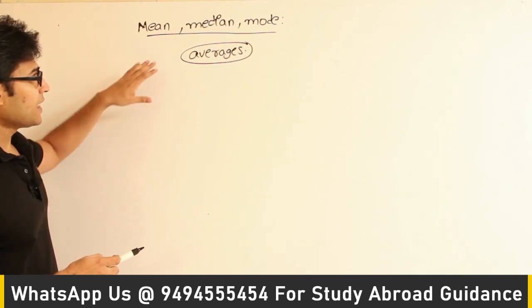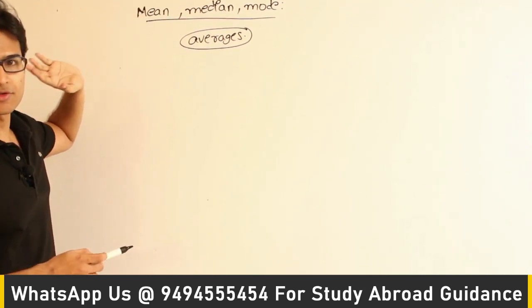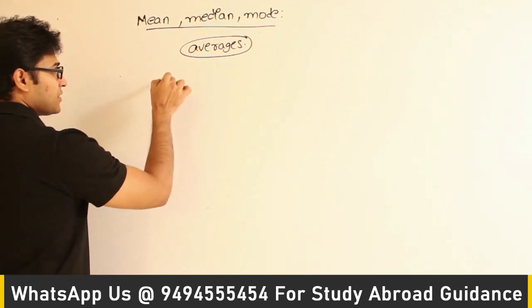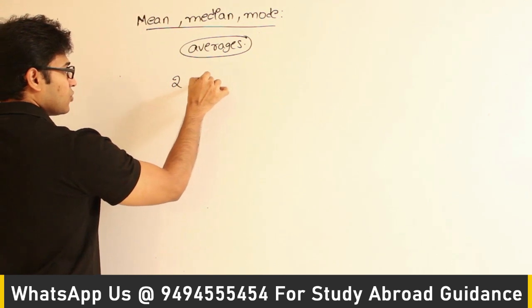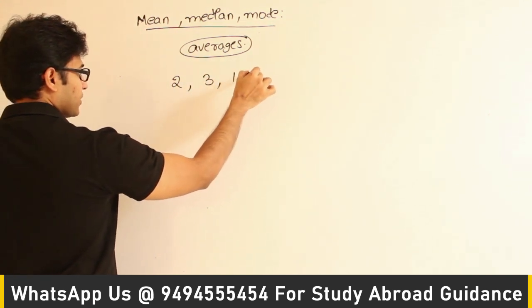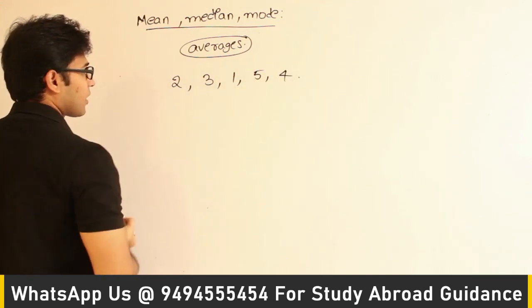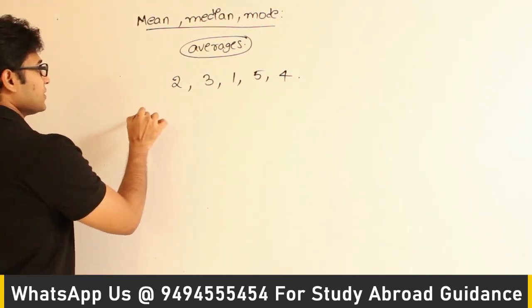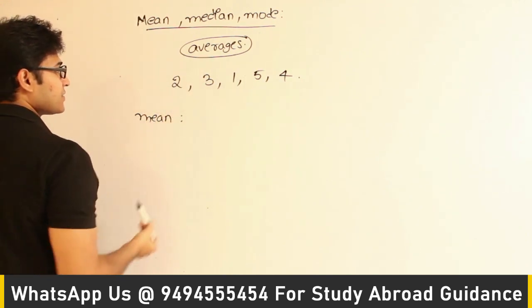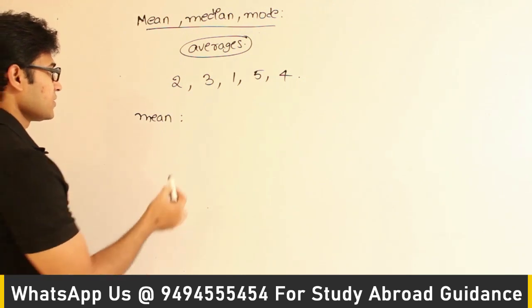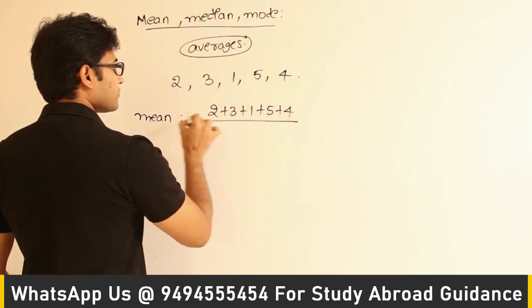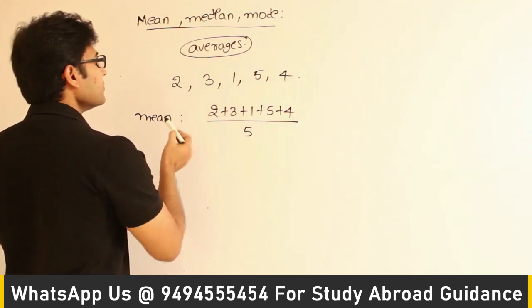One thing is, you might be interested in the average called mean. So I'll just take an example and explain it. Let us say when you conduct an experiment 5 times, the outputs turned out to be like this: 2, 3, let's say 1, 5, 4. If this is the number of readings that you have collected, then what is mean is, you have to add all these readings and then divide it by the number of readings. So which means 2 plus 3 plus 1 plus 5 plus 4 divided by 5, that is the mean.